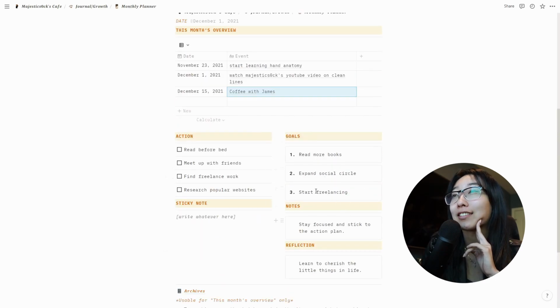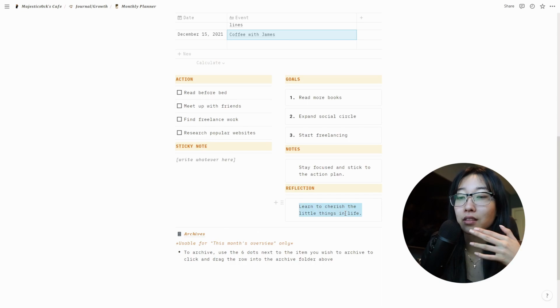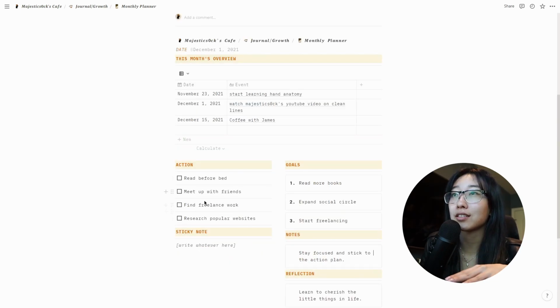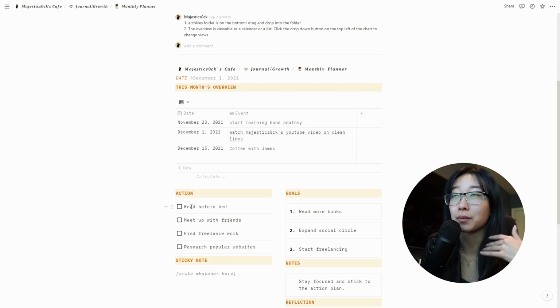These are like extra things you can use. Reflect. Say last month you feel like you're really tired, you did too much. You can reflect and say, remember to take it slow. Something like that. Notes, goals, actions. Here you write down actions you want to keep in mind this month, like research this stuff.